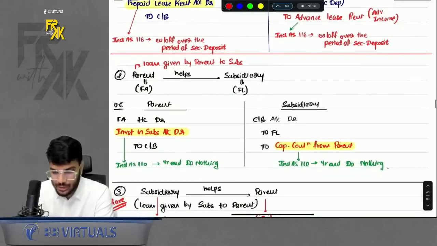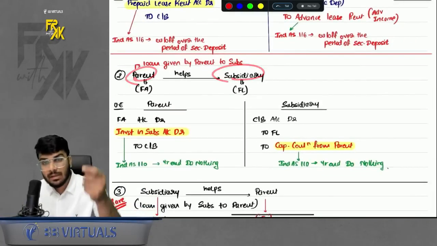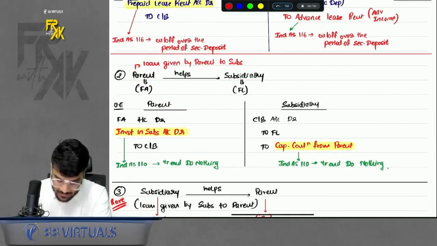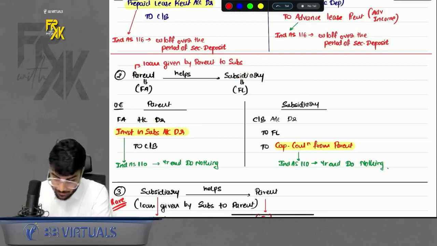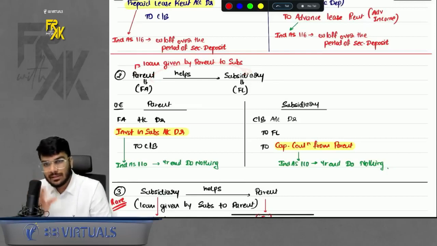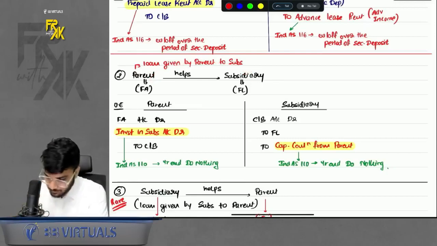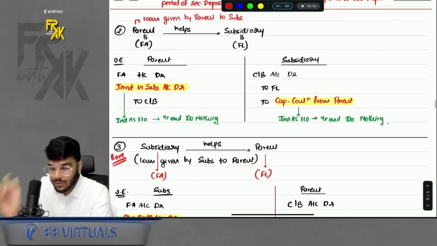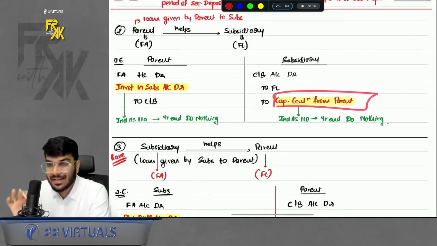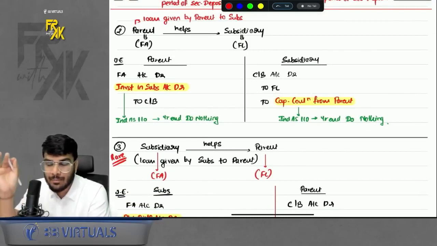Okay. The next relationship was of parent-subsidiary, where the parent is helping the subsidiary. So as we already discussed, for the parent, the difference will be investment in subsidiary. What about the subsidiary? When the parent gives help to the subsidiary, for the subsidiary, this loan was a financial liability. So the difference will also come on the liability side. So the subsidiary will call the difference capital contribution from parent.